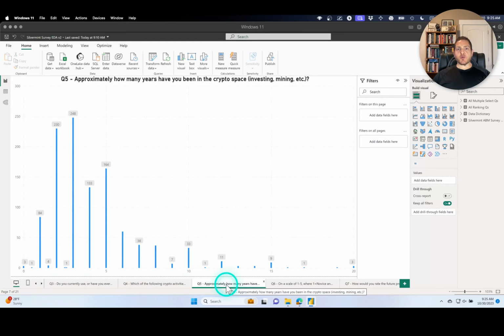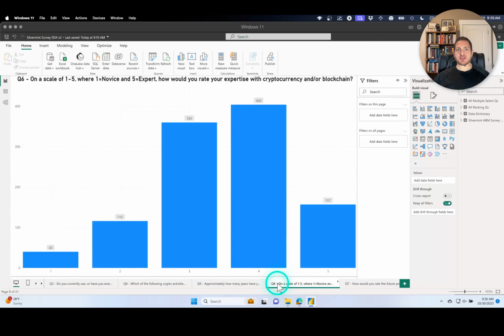Here's Q5. This is one of the numerical form boxes, so we're collecting continuous data here. I don't love this visual. I'm going to deal with this in a future devotional after I get through all the EDA. There are better ways of displaying this through histograms, which is the approach I want to take, or maybe even a density plot like I had done in R. But the story is still the same between this visualization and the one produced last week through RStudio.